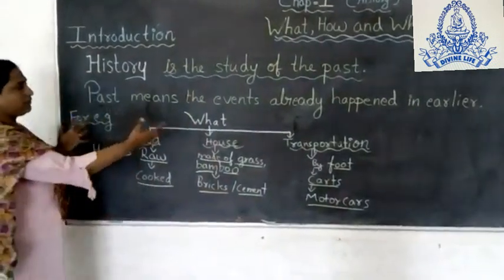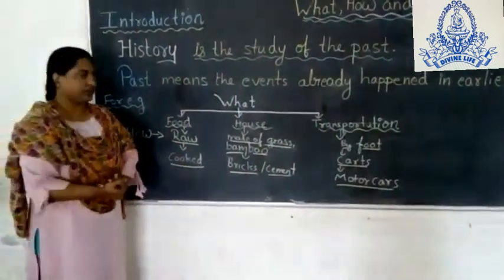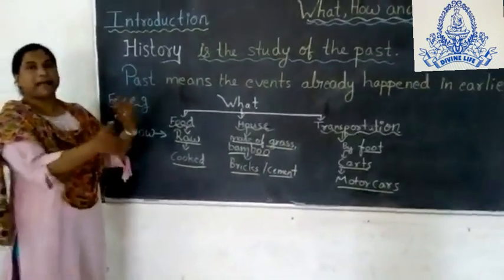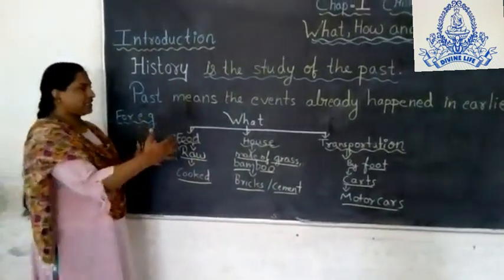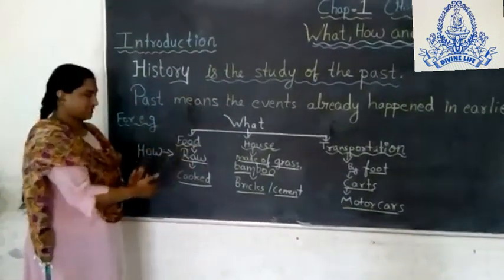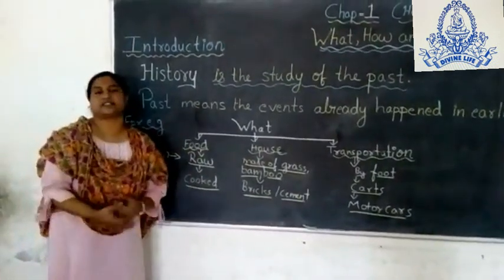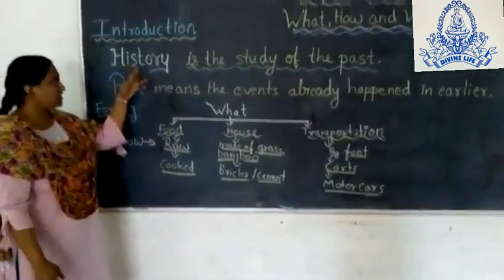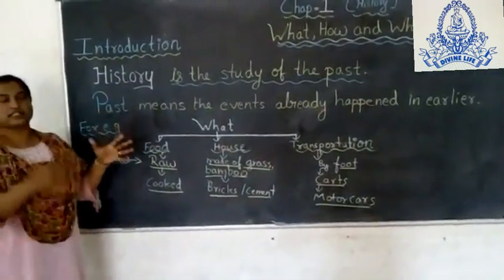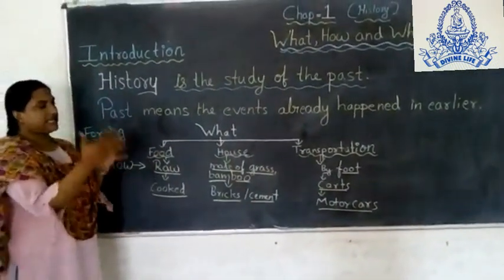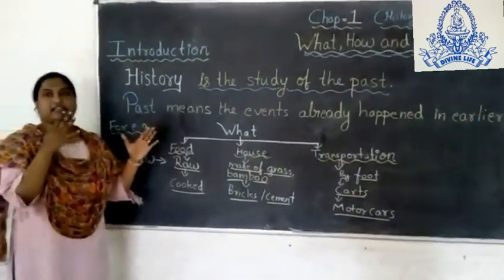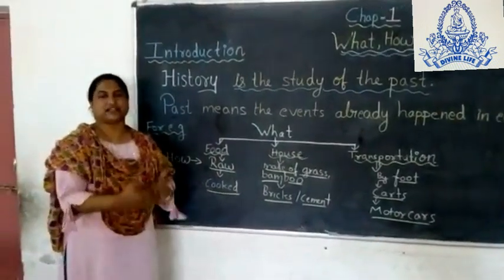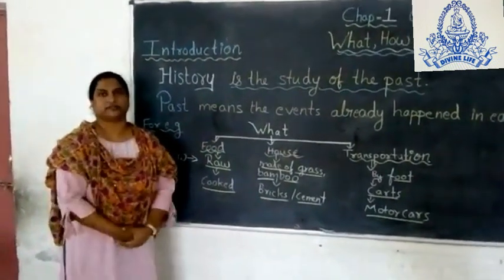So with the help of this chart, what we understood is that with the passage of time, things change. That means there is a development in everything. So it is very necessary to understand history or the past, because every incident has its own past or history that is linked with the present and the future.